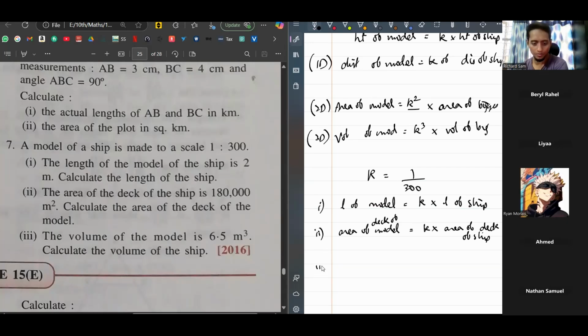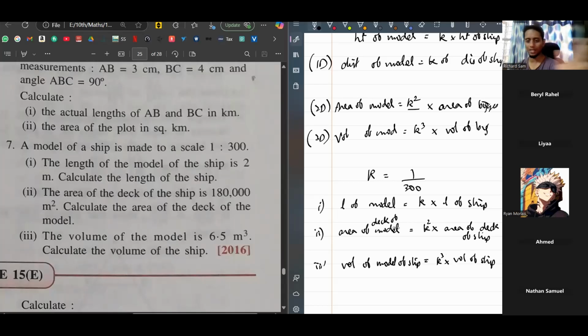And the third one, here we're comparing volume. Volume of the model is this. Calculate the volume of the ship. So again, here the formula will be what? Volume of model of ship is equal to K cube into volume of the actual ship.